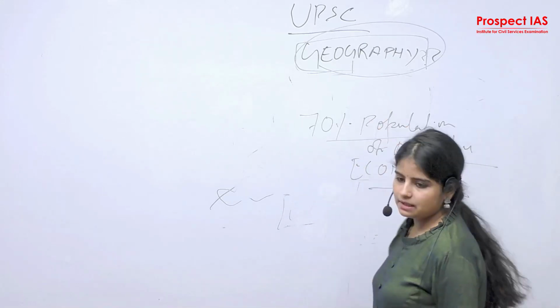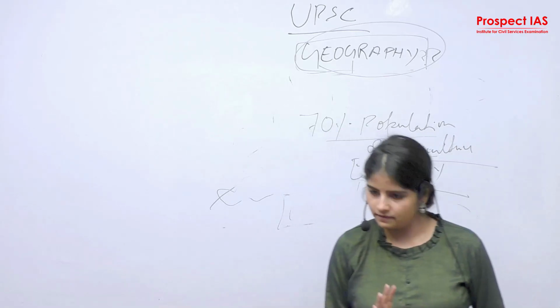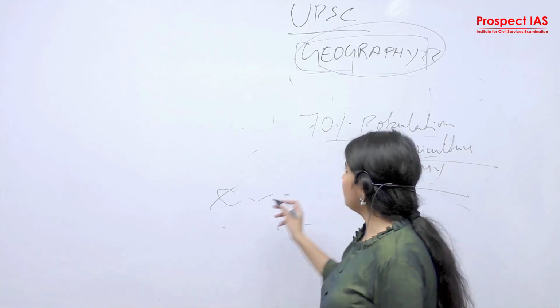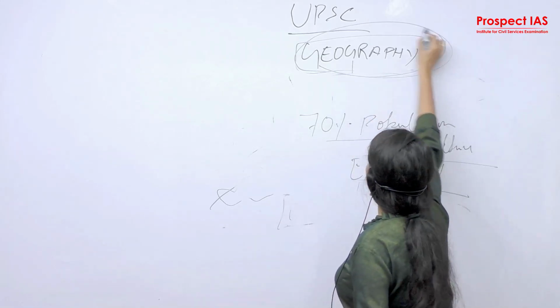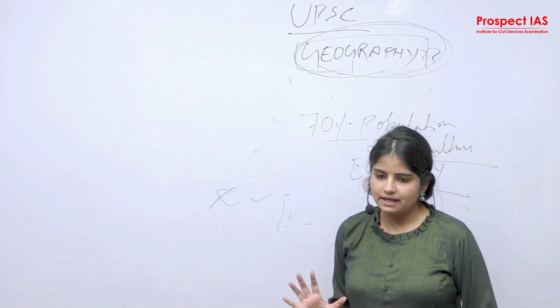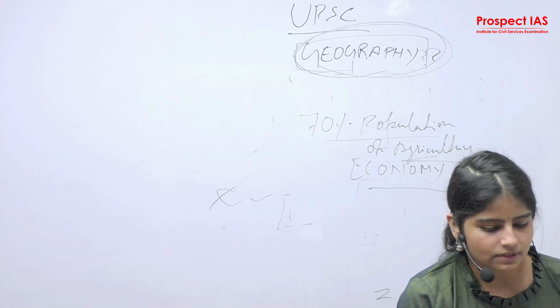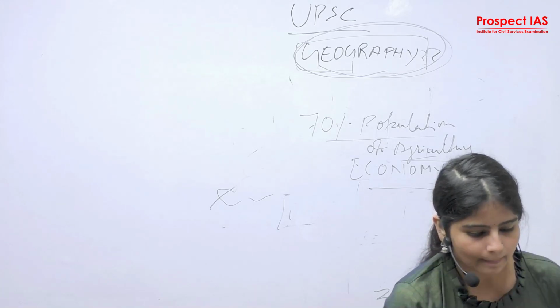This overlaps economy as well, because if 70% of the population is involved with agriculture, then the economy ultimately has its background set by geography. So this much weightage and background is interlinked with geography. Okay?